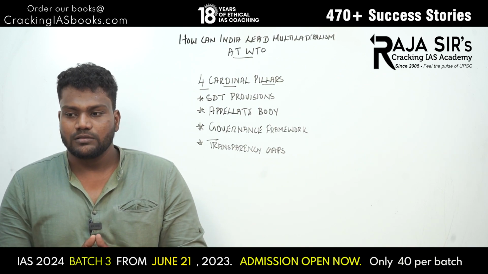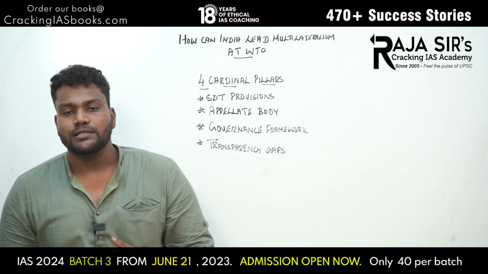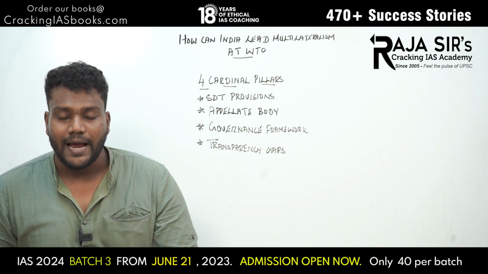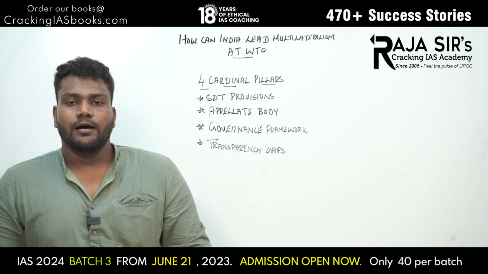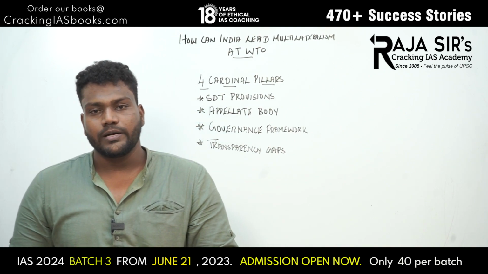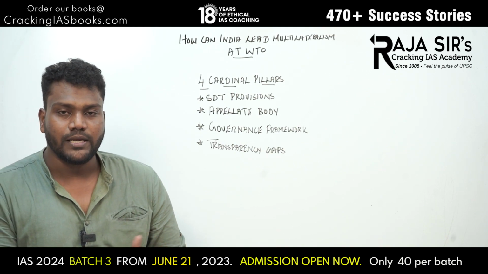This is something the US has done to reduce the policing powers of the appellate body. That has to be addressed by other G20 middle powers or India in its G20 presidency. So that is another pillar of reform suggested by various experts.